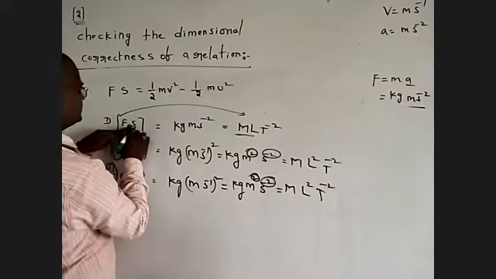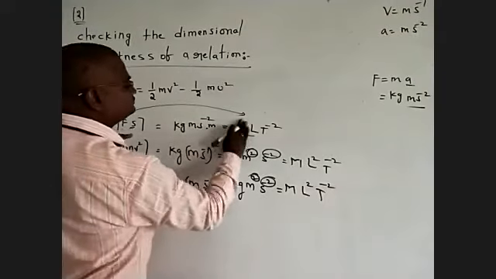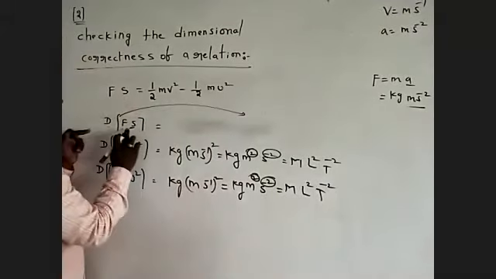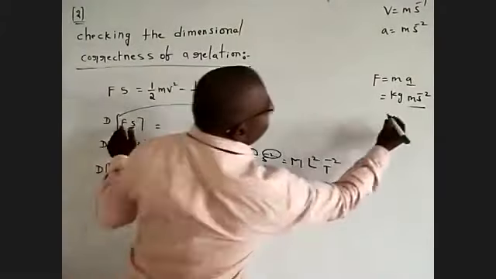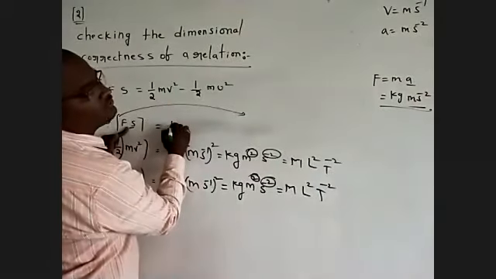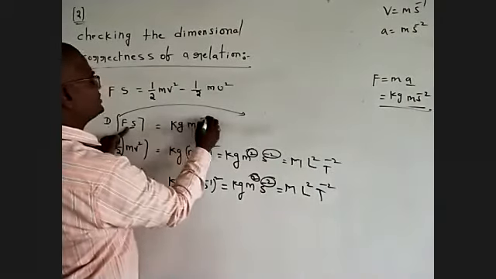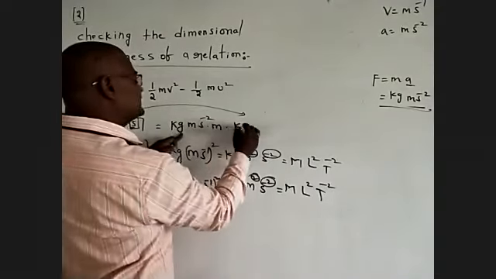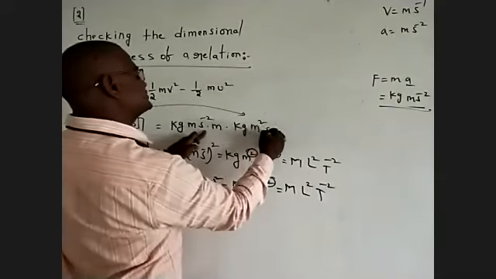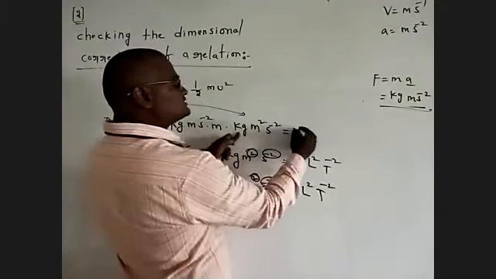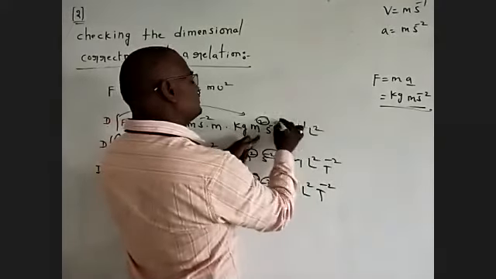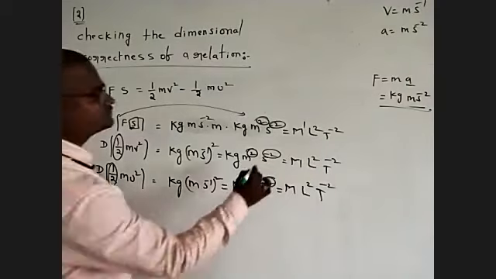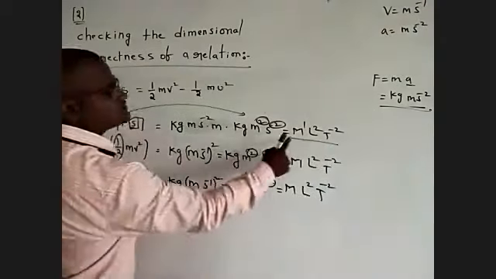Your displacement. The SI unit of displacement is meter. Here I have written a mistake. Force means kg meter S power of minus 2. The SI unit of displacement is meter, so it is meter into meter, meter square, S power of minus 2. 1 in mass, 2 in length, minus 2 in time. You check it here, force into displacement.